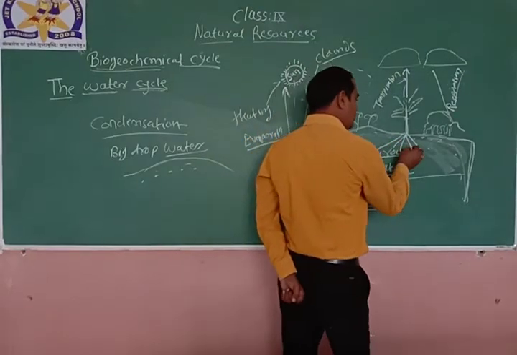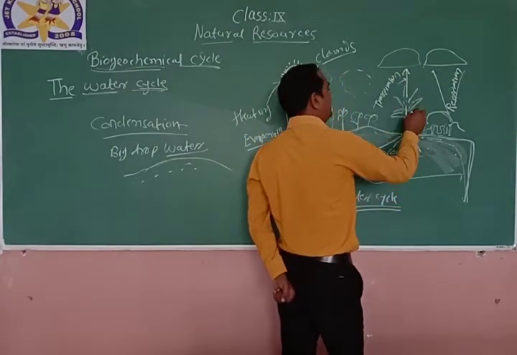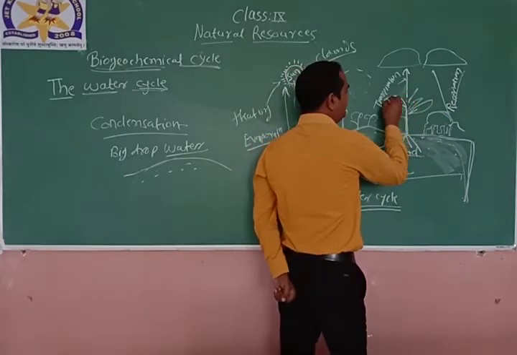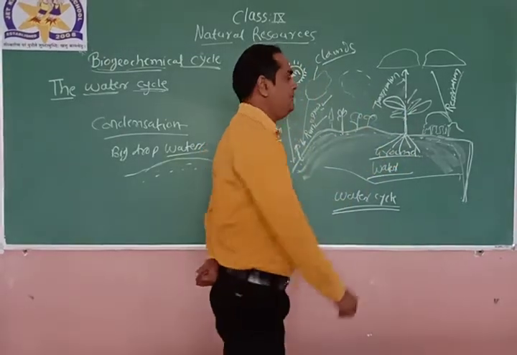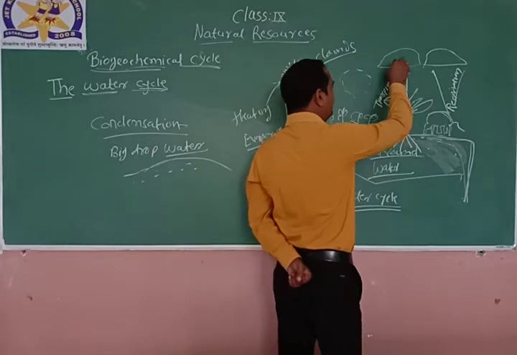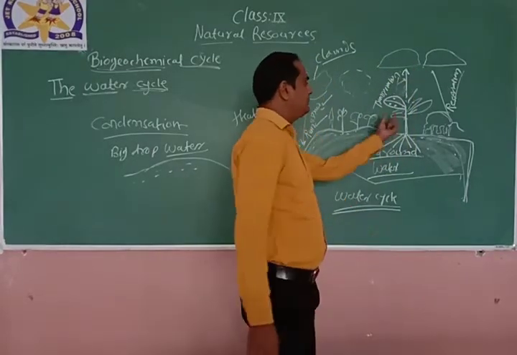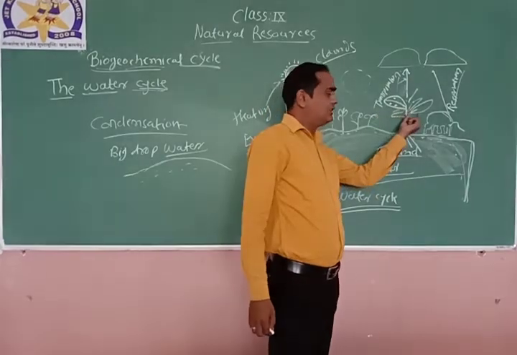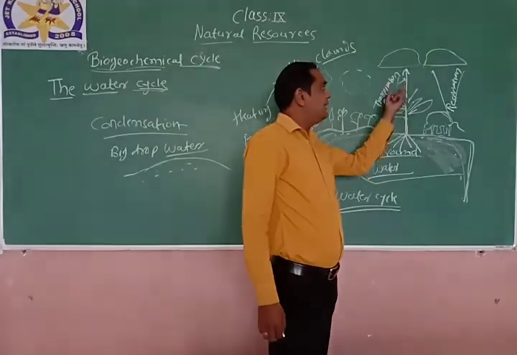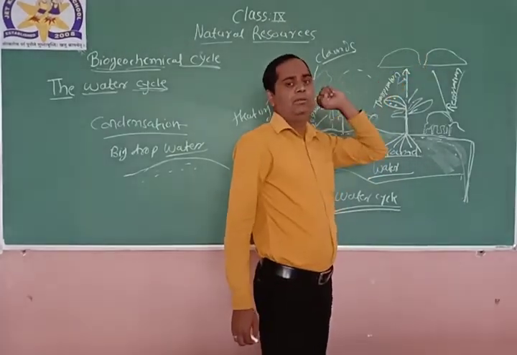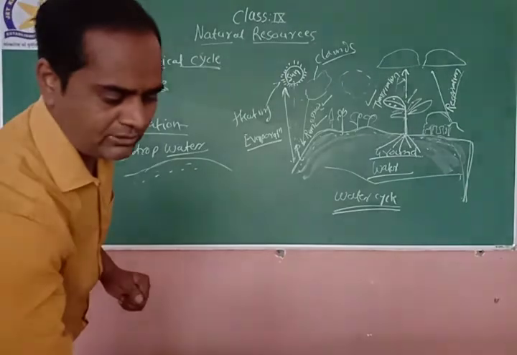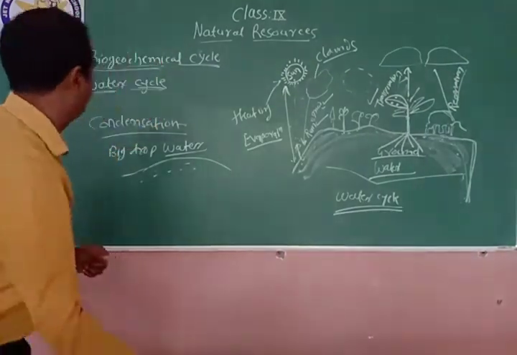So this root provides the water to the stem, up to the leaves, right? These water vapors will come on the surface of the leaves, and as it is getting heated by the sun, these water drops present on the surface of the leaf will evaporate, right? And again it will go up to the clouds of the environment. This process is called transpiration, right?